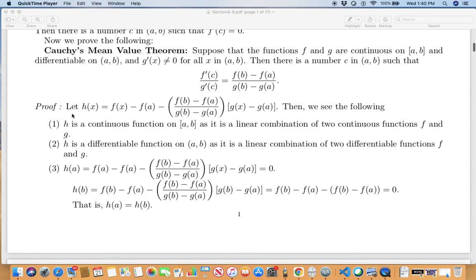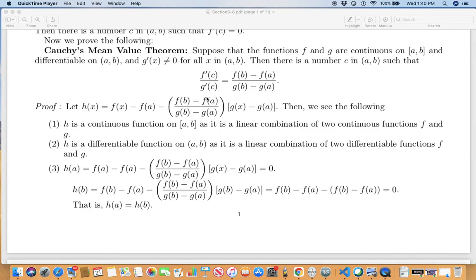Then let's see what happens to h. h is continuous on the closed interval AB. Why is it continuous? Well, f of x is continuous, g of x is continuous. If I subtract a constant from a continuous function, that's a difference of continuous functions.